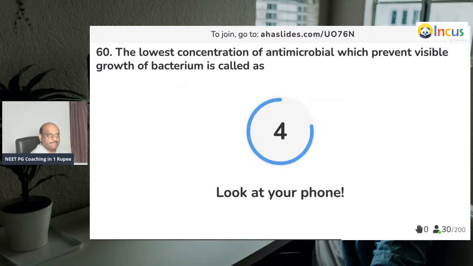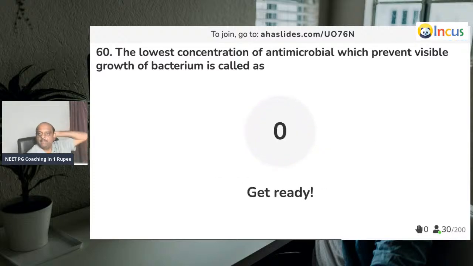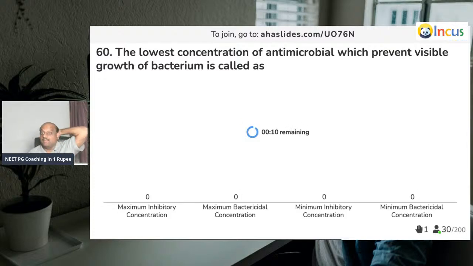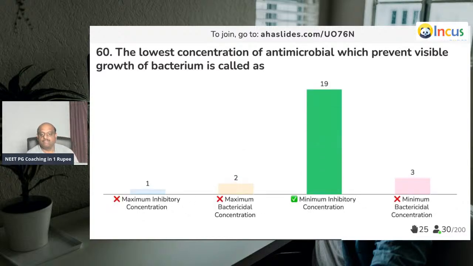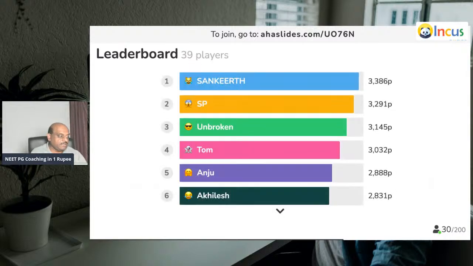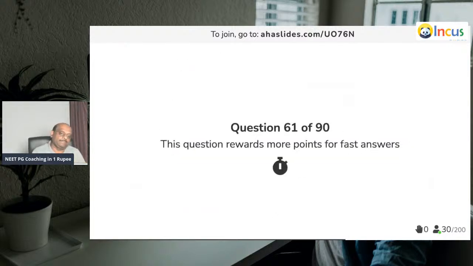The lowest concentration of an antimicrobial that prevents the visible growth of the bacteria. What do we call this, doctor? Easy question. Come on, punch. Lowest concentration of the antimicrobial. Very good. It's called minimum inhibitory concentration, as all of you know very well. Good. That keeps Sankit on the top, closely followed by SP.